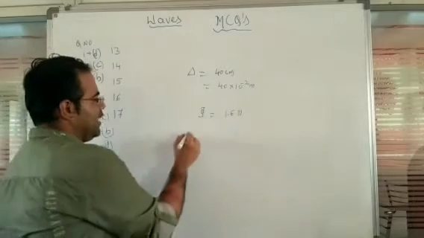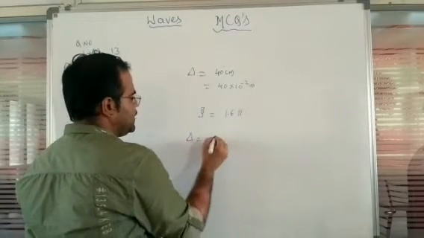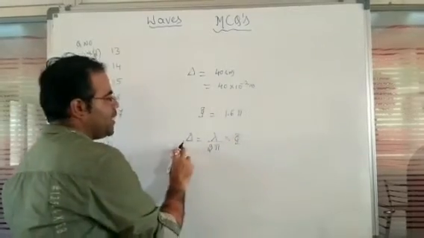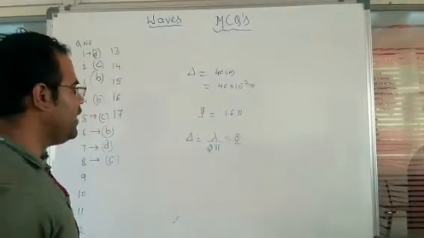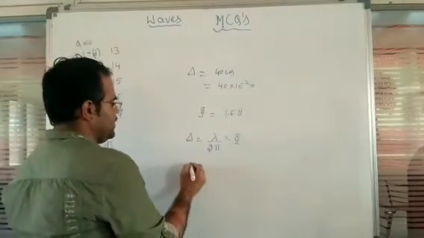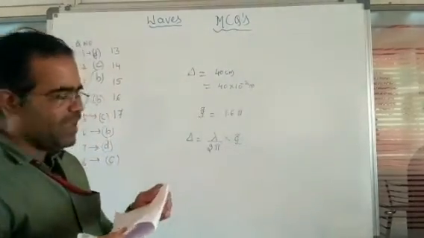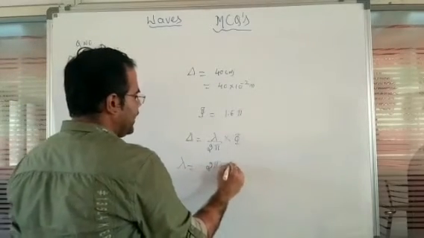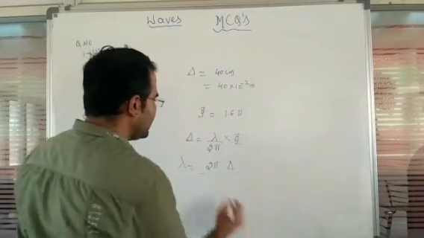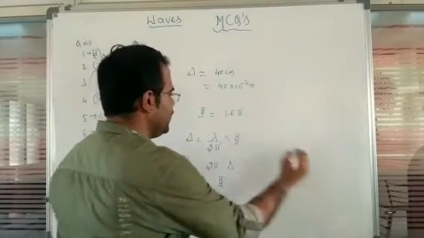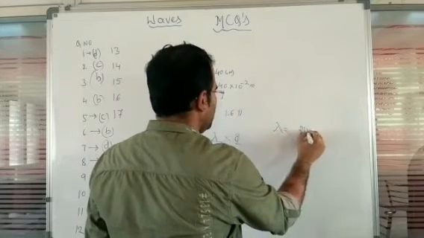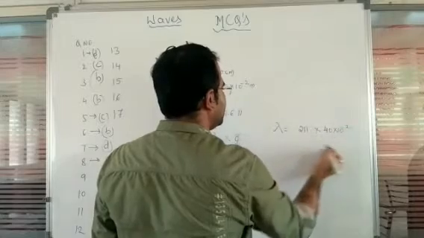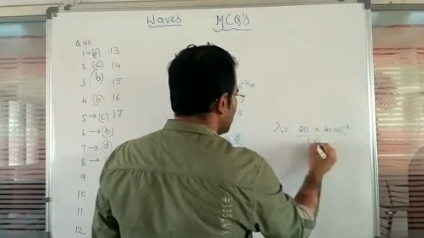Now delta is equal to lambda divided by 2 pi into xi. So path difference is equal to lambda divided by 2 pi into phase difference. In that, again we have to identify the wavelength. So lambda is equal to 2 pi into delta divided by xi. So lambda is equal to 2 pi into 40 into 10 to the power of minus 2 divided by 1.6 pi.